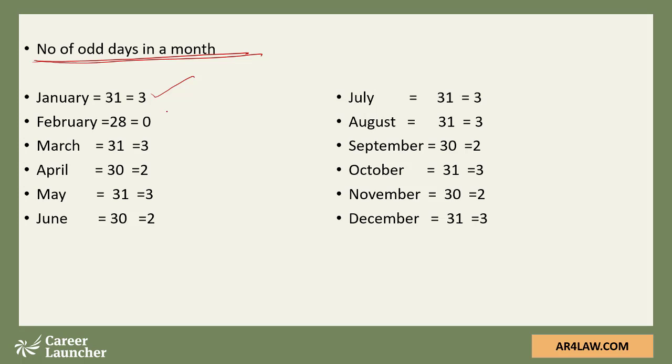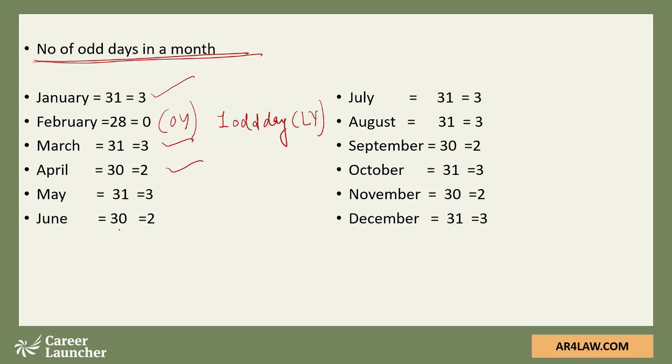February has 0 in an ordinary year, whereas February will give us 1 odd day if the year happens to be a leap year. So you need to take care of this. March has 31 days, 3 odd days. April 30 days, 2 odd days, and so on and so forth.